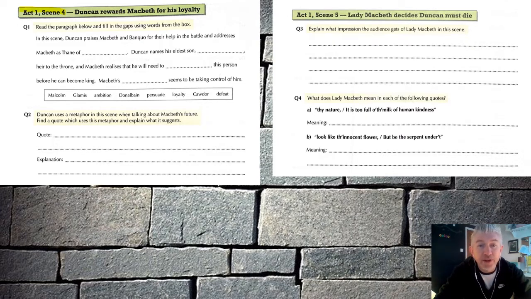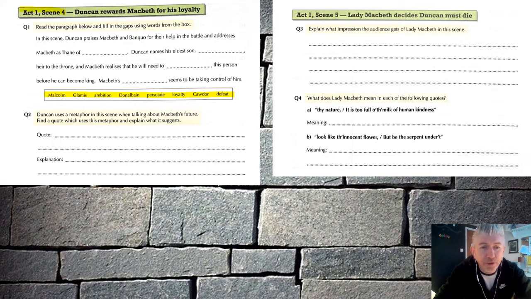Duncan names his eldest son, whoever he is, heir to the throne, and Macbeth realizes he'll need to something this person before he can become king. Macbeth's something seems to be taking control of him. So choose carefully from the words in the box there.